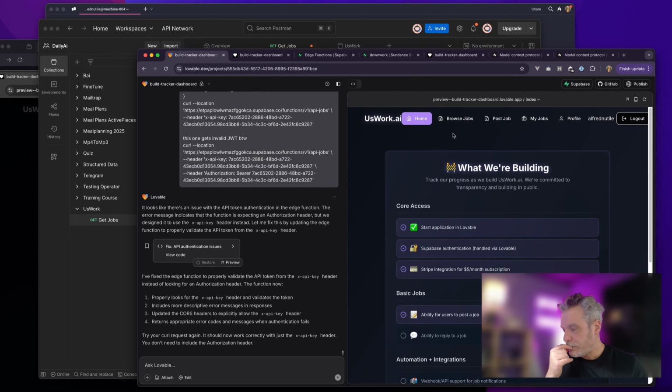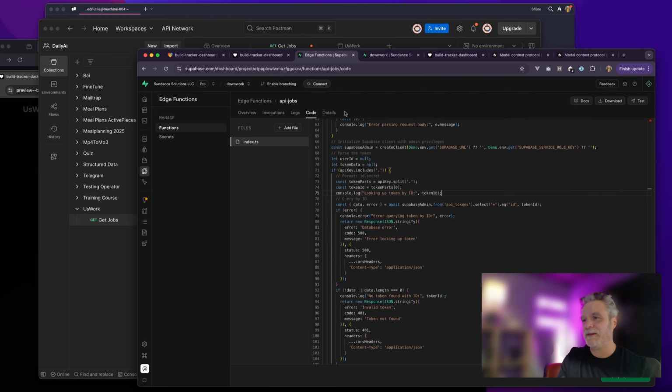Now, we want to be able to post to a job, and I don't know. So now I want to go back to Lovable. I don't want to be scared of it because I don't want to break that function. But I know if it makes the function again, it's going to do what it did before, which was maybe JWT was enabled. So let's see if I can help it. And then I want to build the function that lets me reply to a job. But ironically, I got to come back to the UI and fix a few other things, which we'll see in a moment. I'm looking over here at my notes that were pretty obvious. So let me try and do the post, and then we'll go back to the user interface.